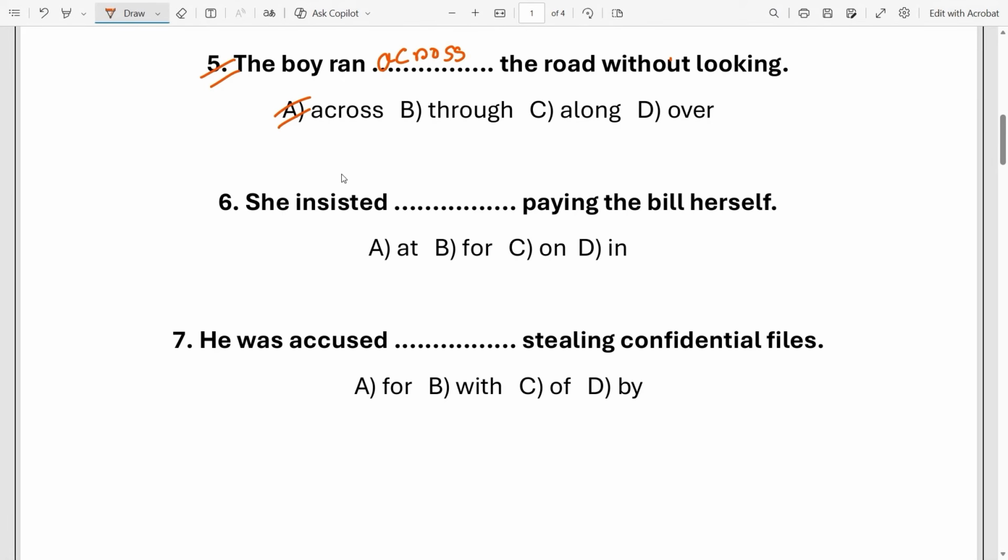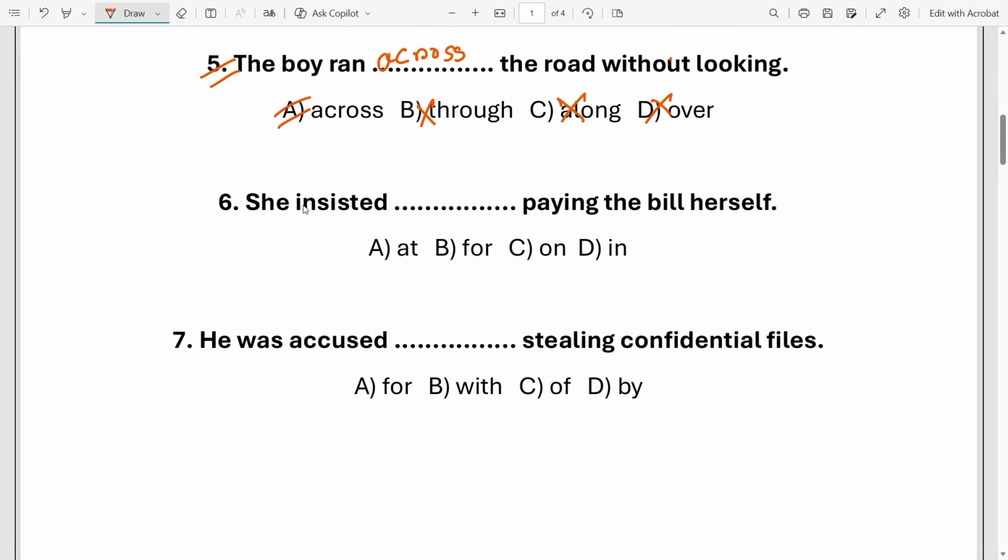Option B, through, is not right, because through is used when something has boundaries like a tunnel or forest. In that case we have to use through, not across. Also option C, along, and option D, over, are totally inappropriate.